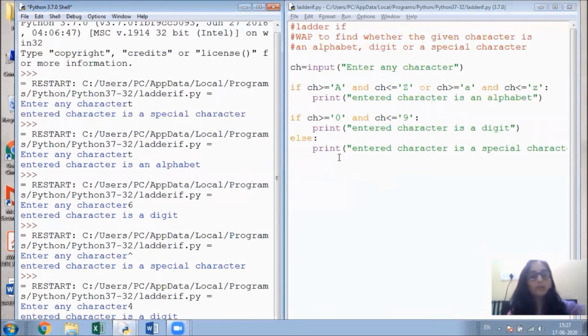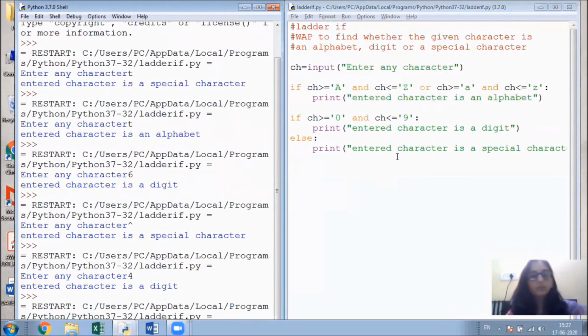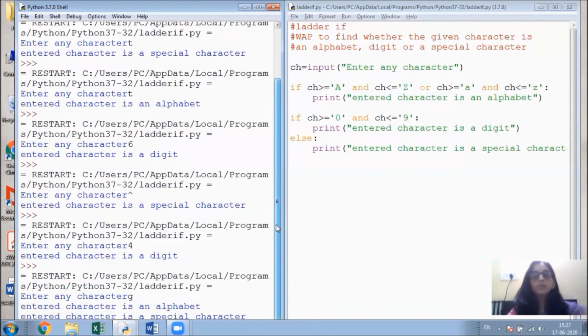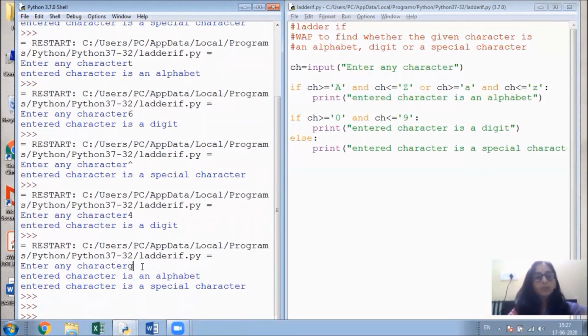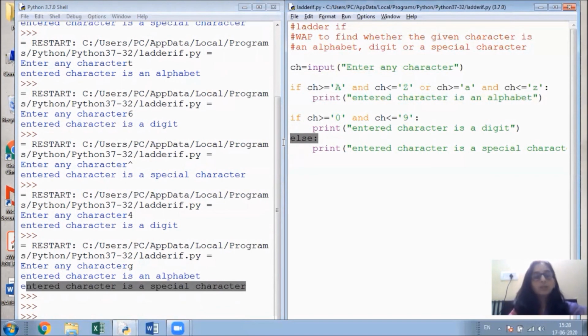Suppose I enter 4, it is a digit. Then again I execute, and it is a special character. Now I have entered G. It is an alphabet and a special character also, because this else is working for this if as well.